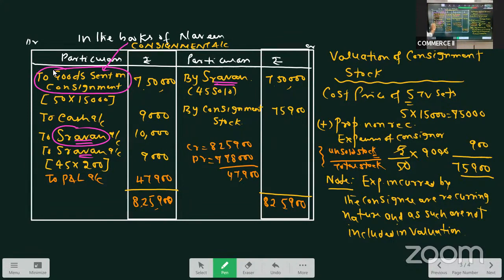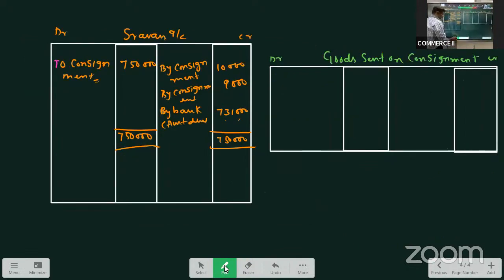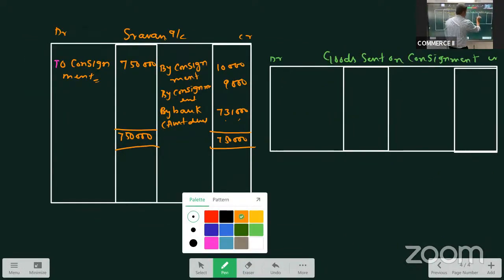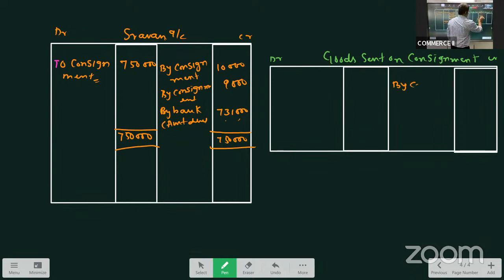It is appearing on the debit side of consignment. In goods sent on consignment account, this will appear on the credit side as by consignment. And the total cost is 7,50,000. Trading account 7 lakh 50.